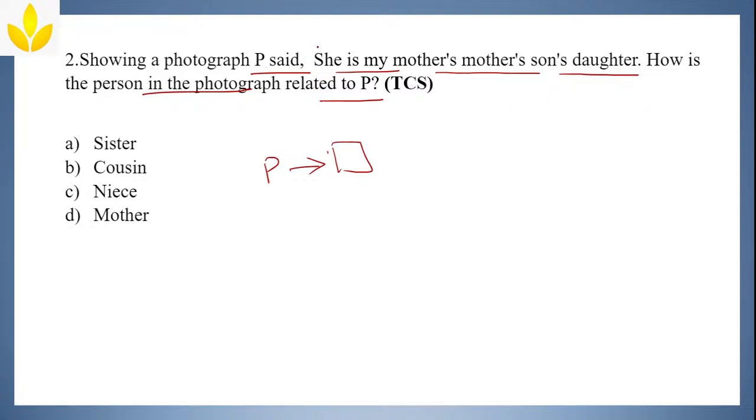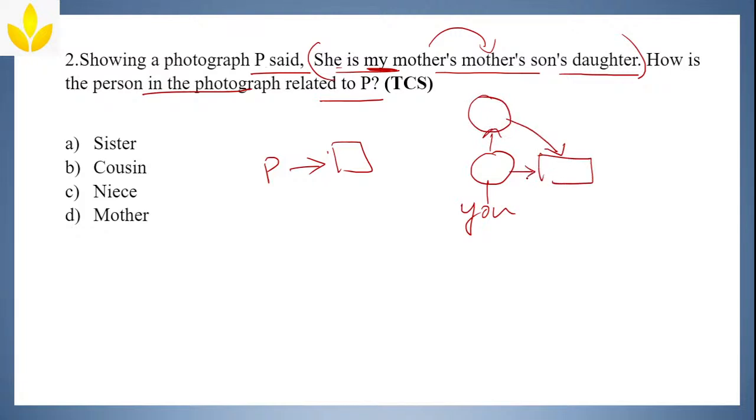Now look at the sentence. Where is the sentence? A sentence is here. If you don't find anything else, then find "my". Where is my? Okay, she is my mother's son's daughter. Simple. My means you, your mother's. So your mother's son, okay, means next generation. Son means brother-sister relation. Son's daughter.